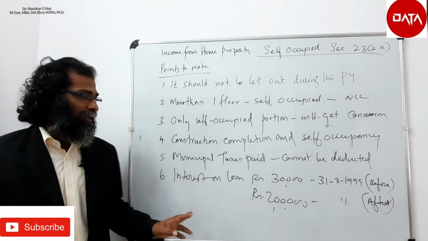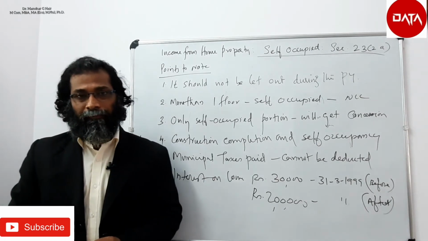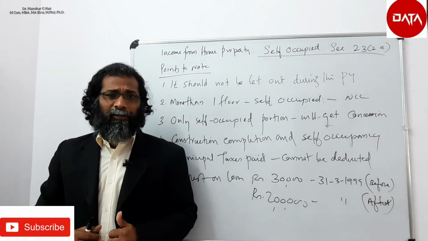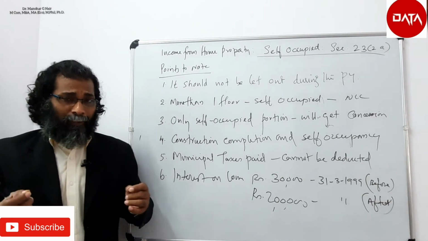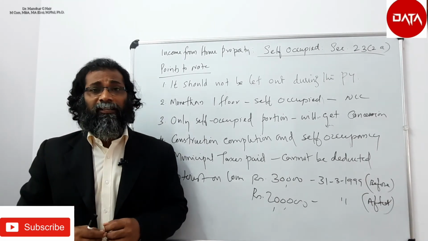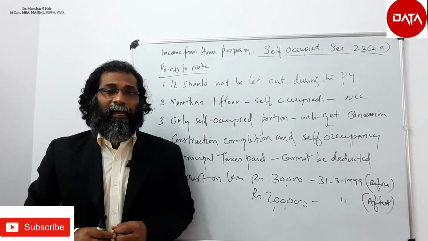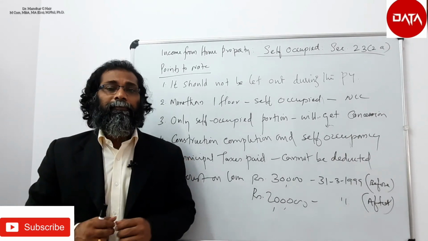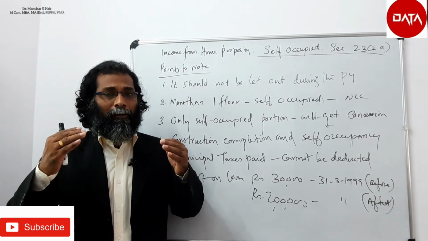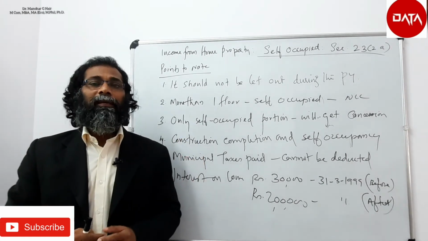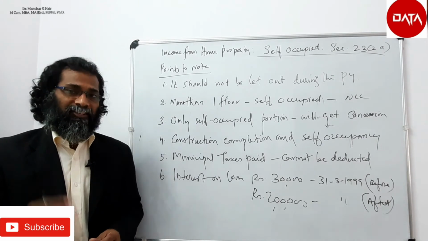And finally, the component of interest on loan. If the interest on loan taken for the construction or purchase of the house property happened prior to 31st March 1999, a maximum of 30,000 or the actual amount paid or payable as interest on loan shall be deductible under section 24.